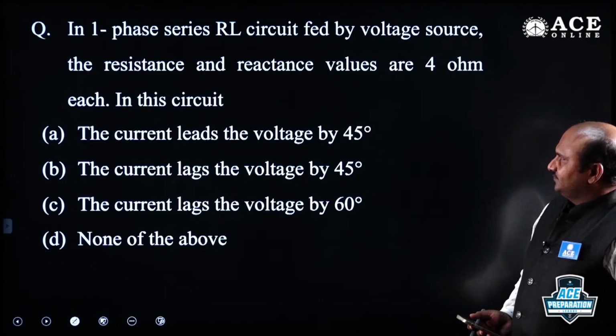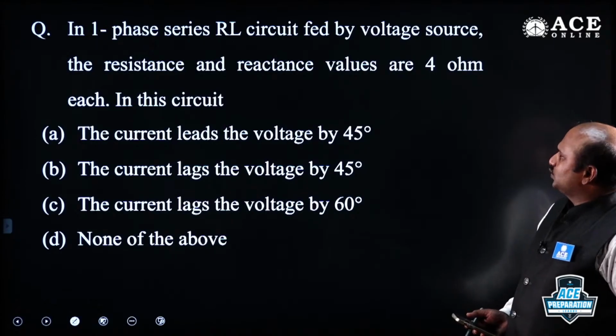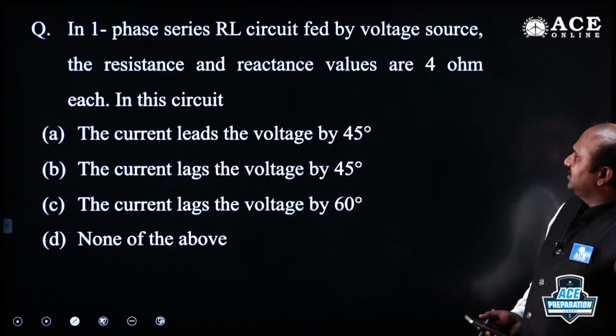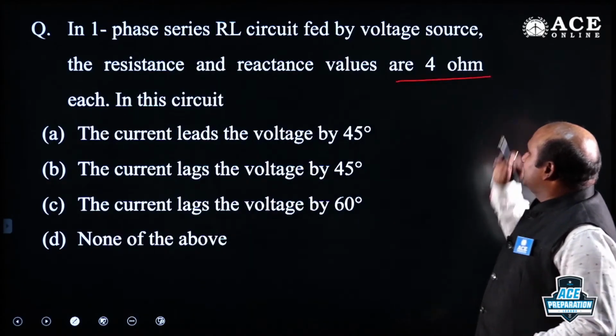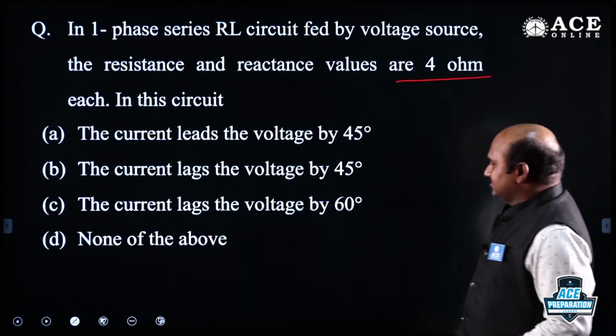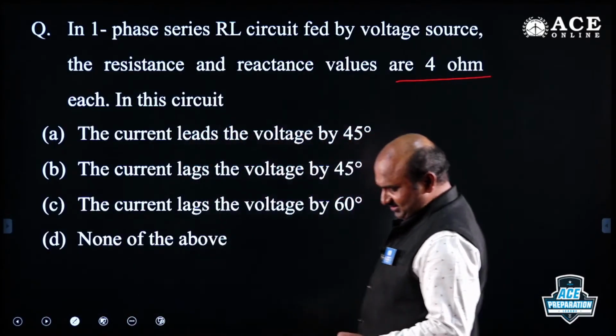See the question. In a single phase series RL circuit fed by a voltage source, the resistance and reactance values are 4 ohms each. In this circuit, this one also you can say directly, need not go for any calculations.